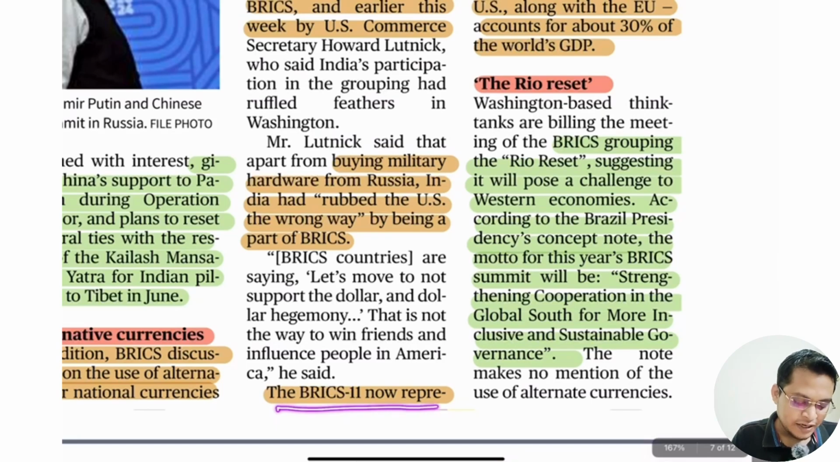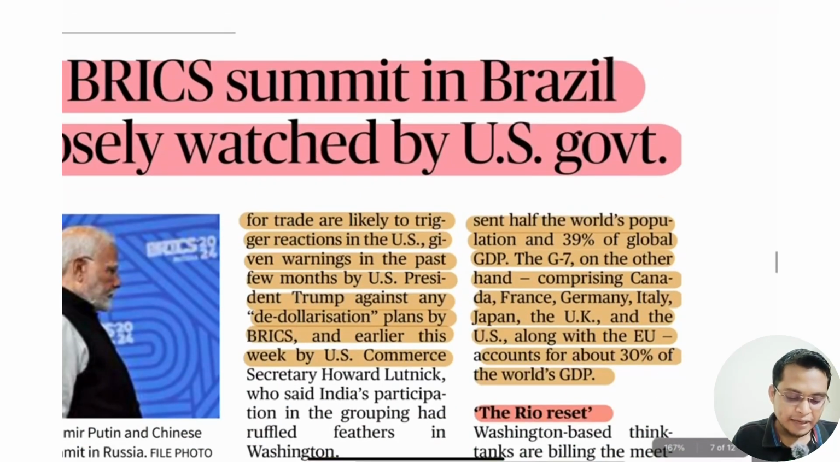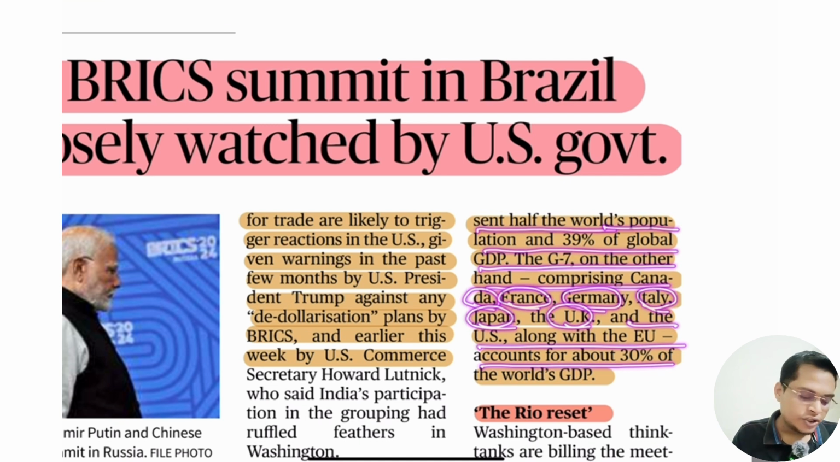So BRICS now has 11 members and represents half of the population and 39% of the global GDP. G7, on the other hand, comprises Canada, France, Germany, Italy, Japan, the UK along with the USA, with the European Union accounting for 30% of the world GDP.